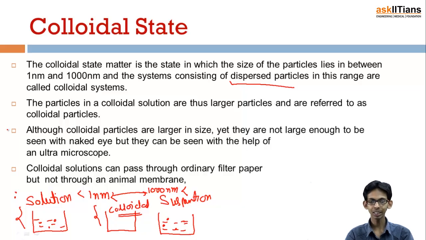So the particles in colloidal solutions are larger particles and are referred to as colloidal particles. They are larger than those in solutions. Although colloidal particles are larger, they are still not large enough to be seen with naked eyes, but they can be seen with the help of an ultramicroscope. And a colloidal solution can pass through ordinary filter paper but not through an animal membrane, a special type of filter paper.